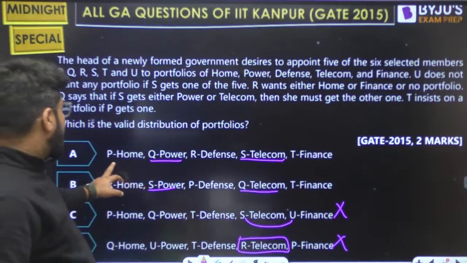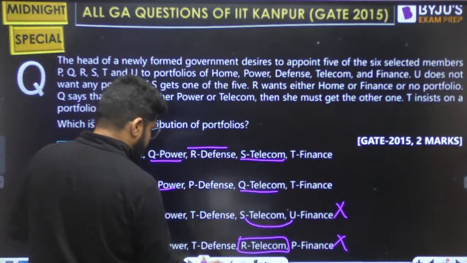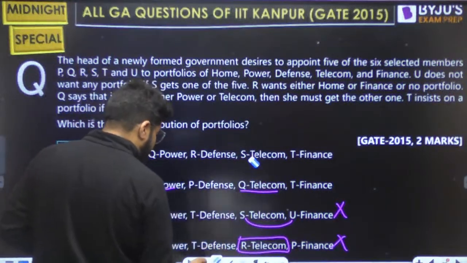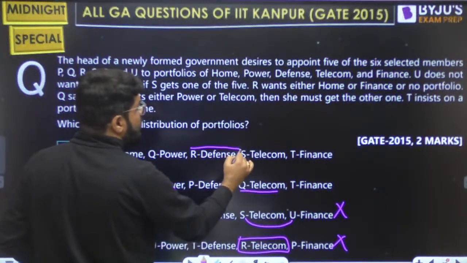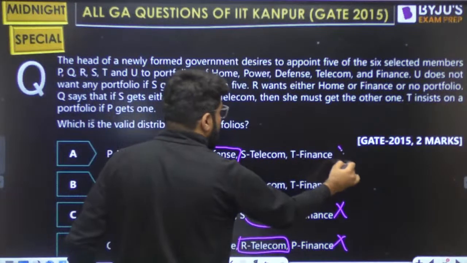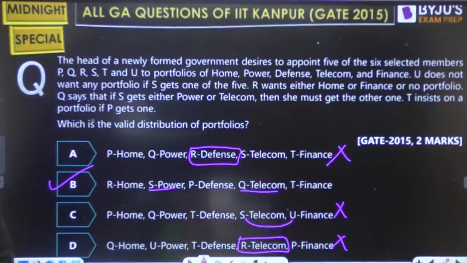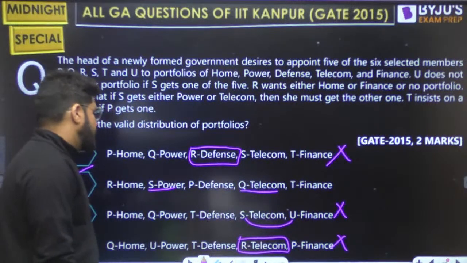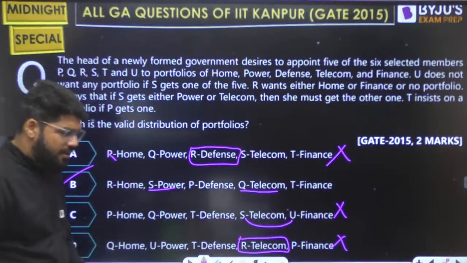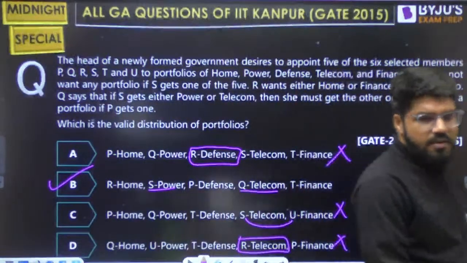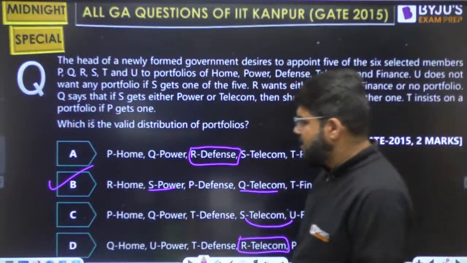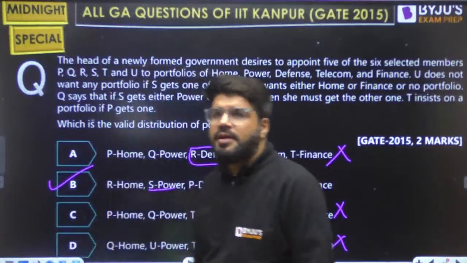Acha. R was defense. I think I misread it earlier. R, this is defense. R wants only home or finance. So ये भी ruled out है. तो only B यार. Only B. This is also ruled out. I read this actually R maybe. Firstly, I read this R. Okay. So R defense नहीं ले सकता. So it's simple.